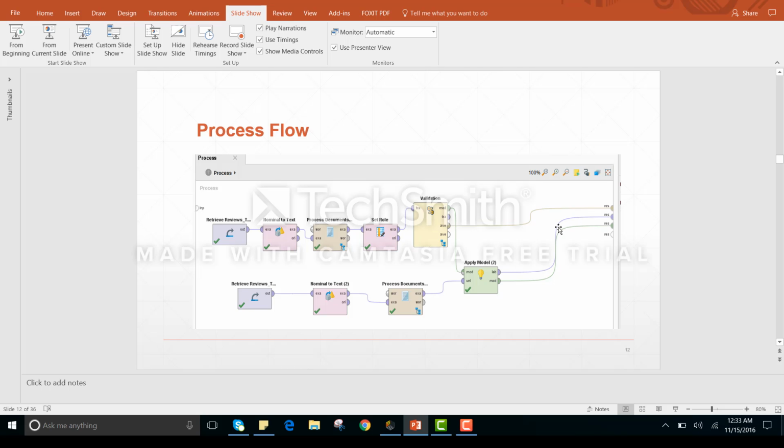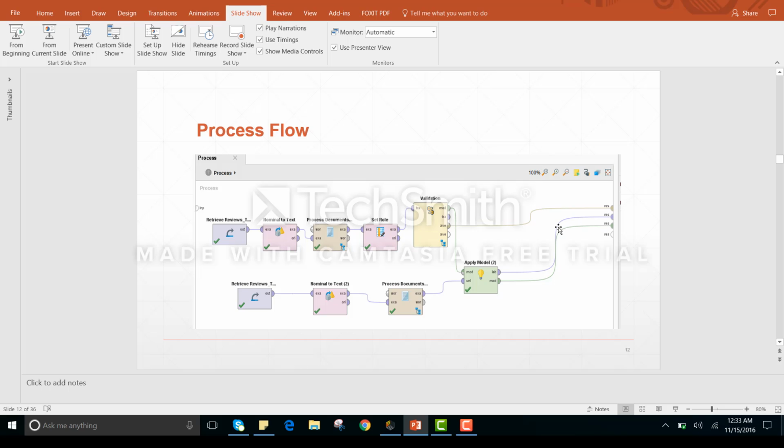I will explain the process documents later, because it consists of 3-4 steps. So in the later slides I will explain. Then we are giving the outputs to the set role. The objective of set role is to help in defining the labels. For example, in our project, we are defining sentiment as the label.